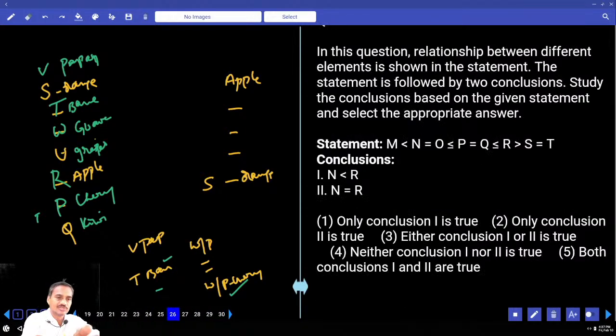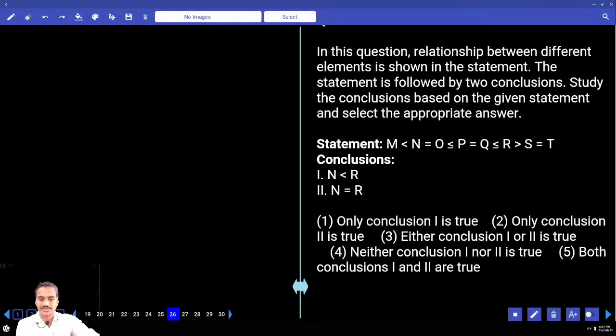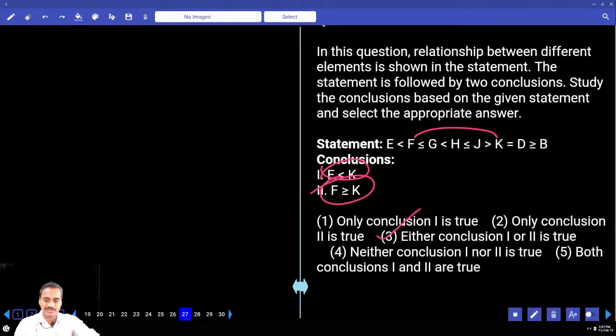The next one, 26 to 30. Now in this 26 to 30, both the conclusions are in between N and R. Now between N and R, N lesser than or equals to R means N is either lesser or equal. Either 1 or 2, choice 3, question number 26.